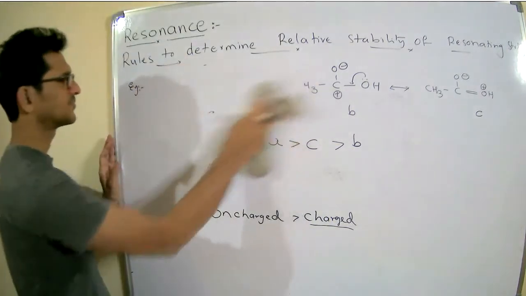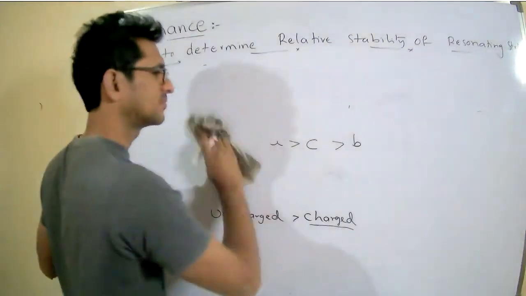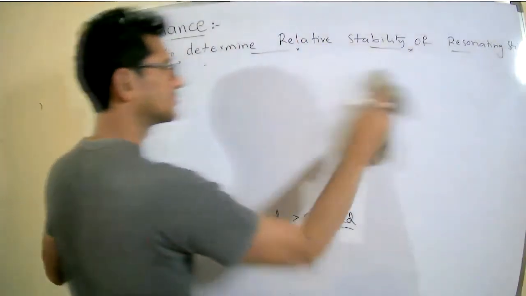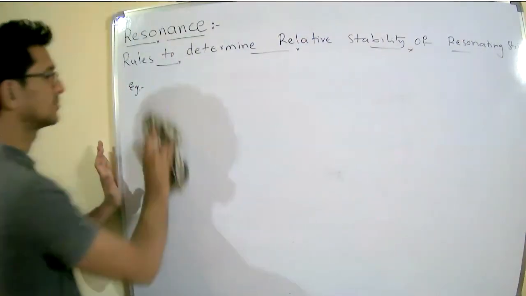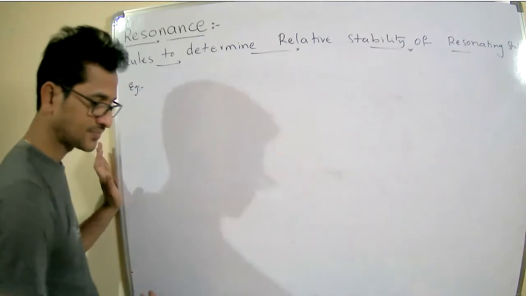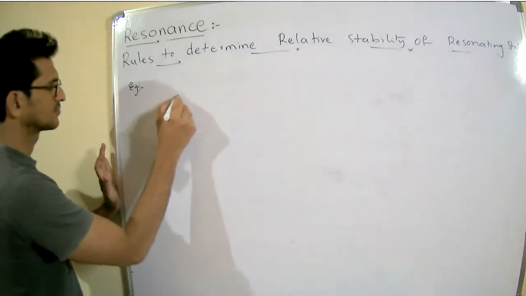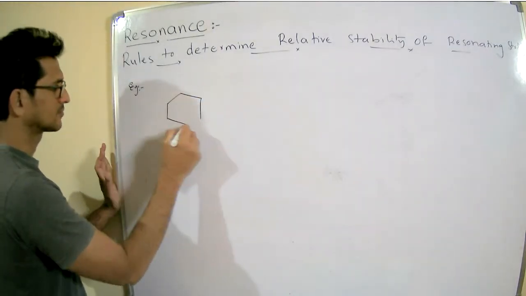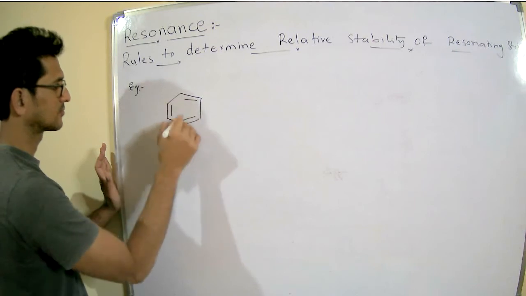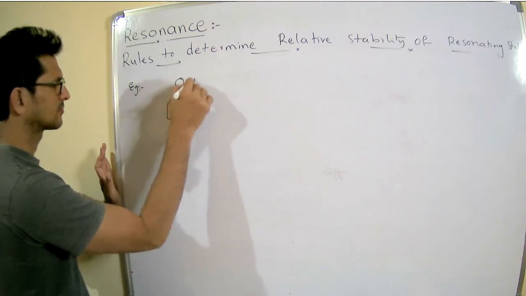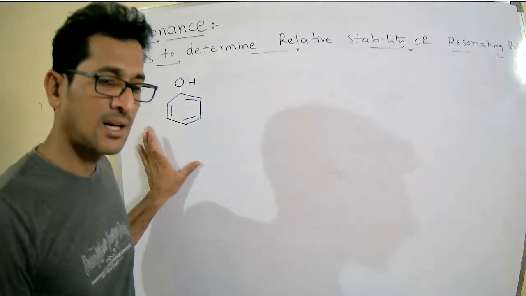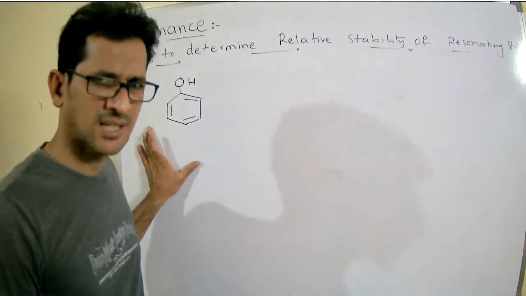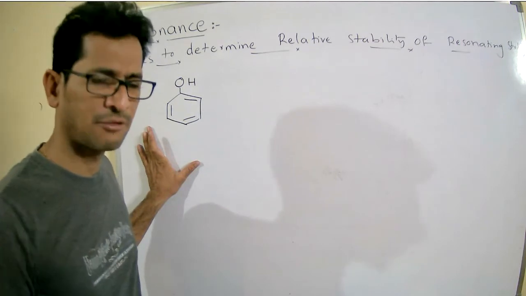Then one more example: phenol. There are nearly 5 resonating structures for phenol.